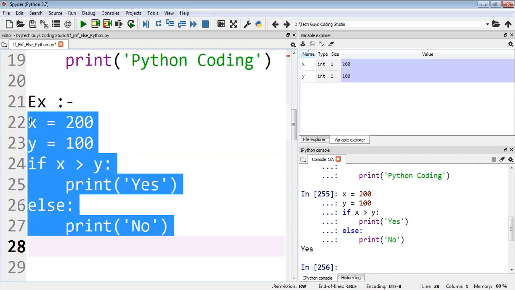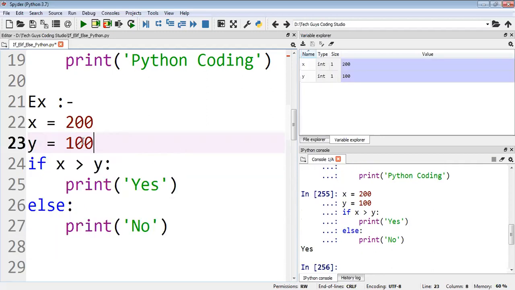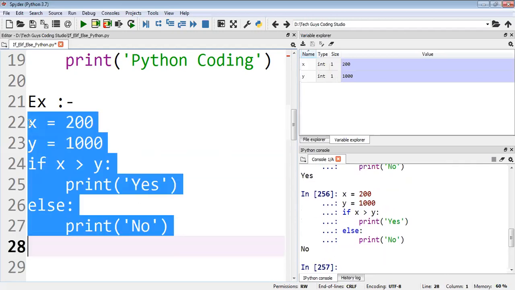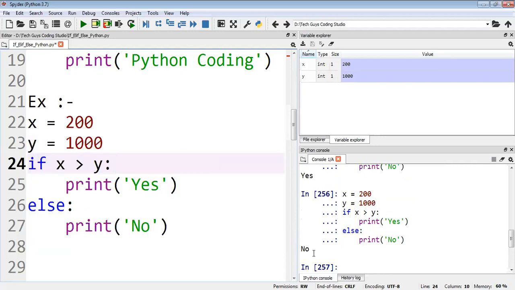Here we'll check. See here, I got a yes because 200 is greater than 100. Of course, it's greater than. Now what I will do here? I'll put one more zero, I'll increase that number. Now see here what happens. Now it will execute the no. It will execute the else condition like this.